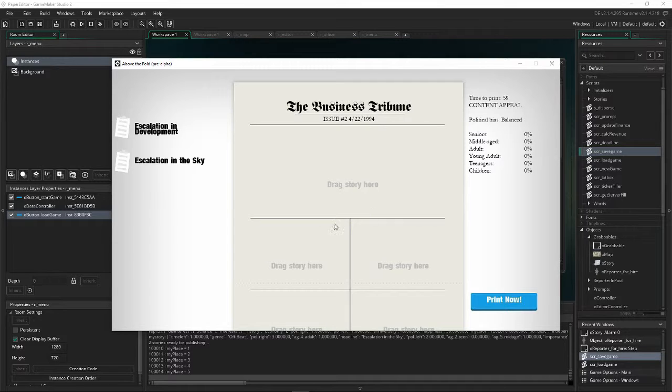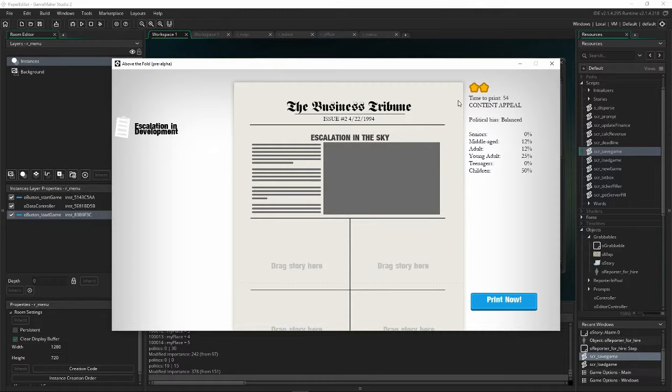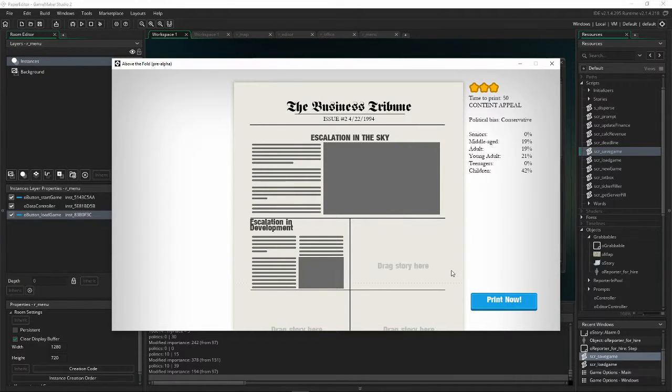All right, so we reached the deadline. Unfortunately, only 2 stories were done. I didn't look carefully enough at the detail cards, or I would have noticed that some of the stories that I assigned were going to take more than 1 day to write. And so we end up here with not very much content.